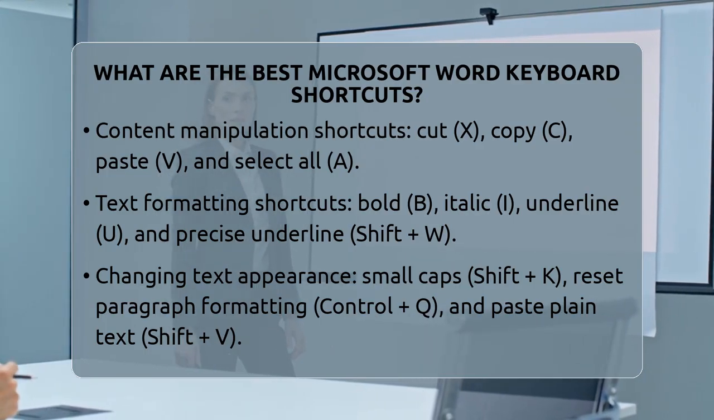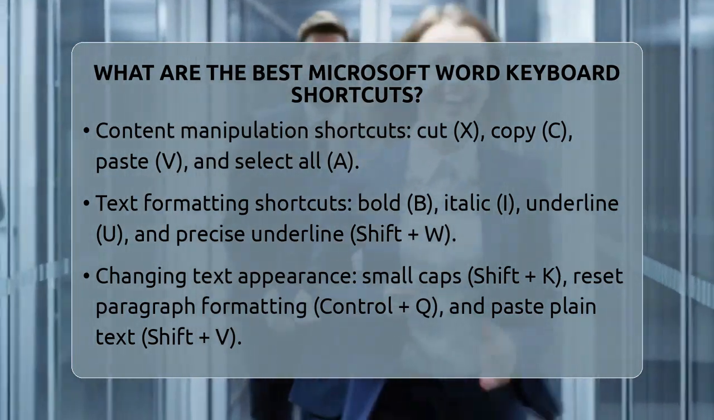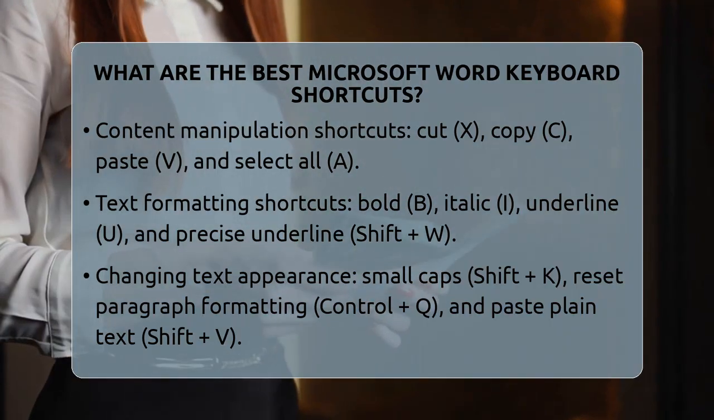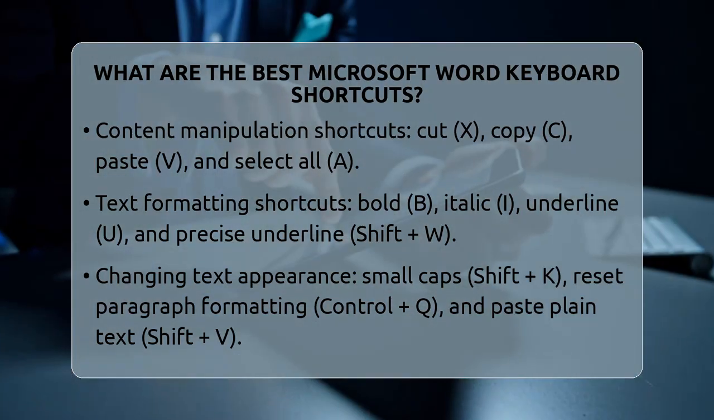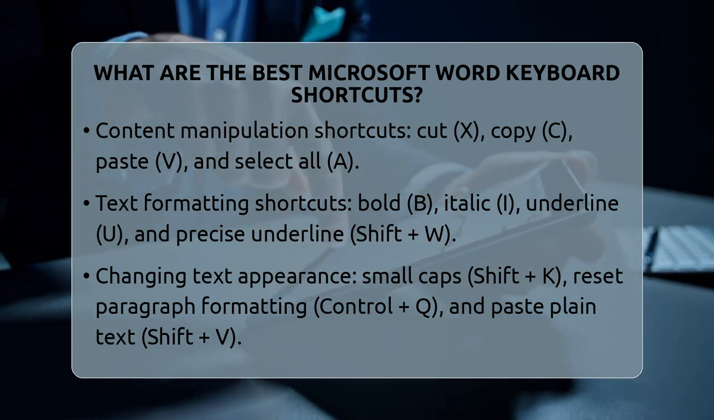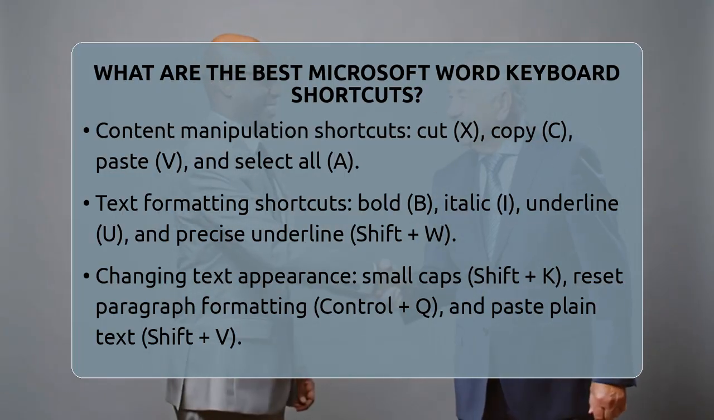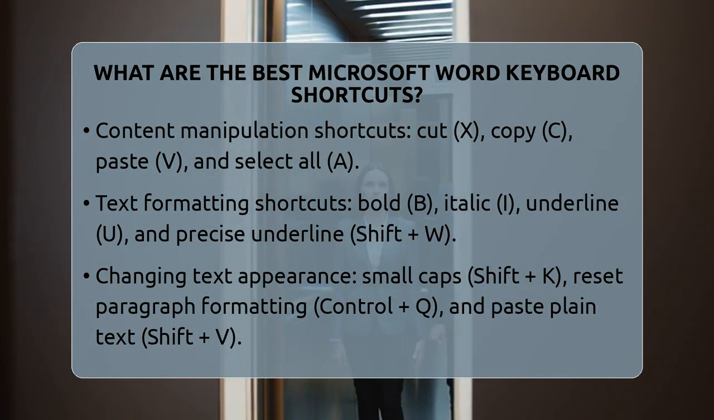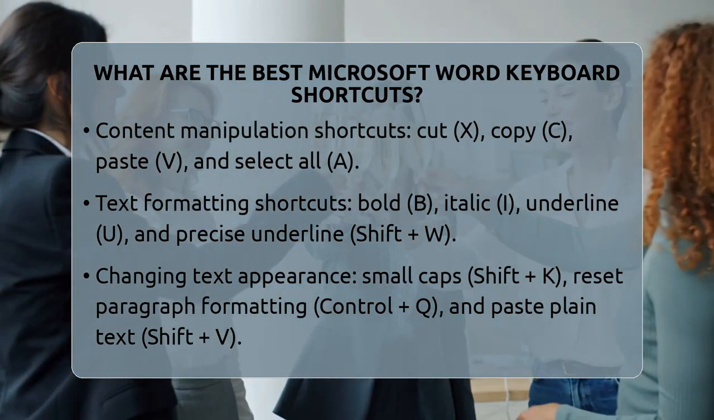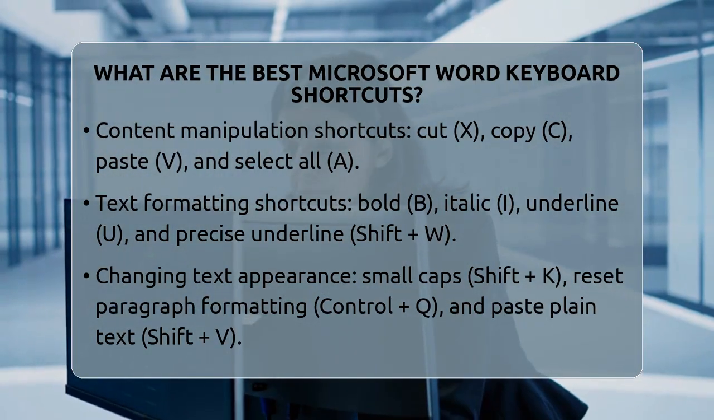When it comes to formatting text, Ctrl plus B makes selected text bold, Ctrl plus I italicizes, and Ctrl plus U underlines. For more precise underlining, Ctrl plus Shift plus W underlines only the words, not the spaces. To change the look of your text, Ctrl plus Shift plus K applies small capital letters. If you want to reset paragraph formatting, Ctrl plus Q clears the formatting, and Ctrl plus Shift plus V pastes plain text without any formatting from other sources.